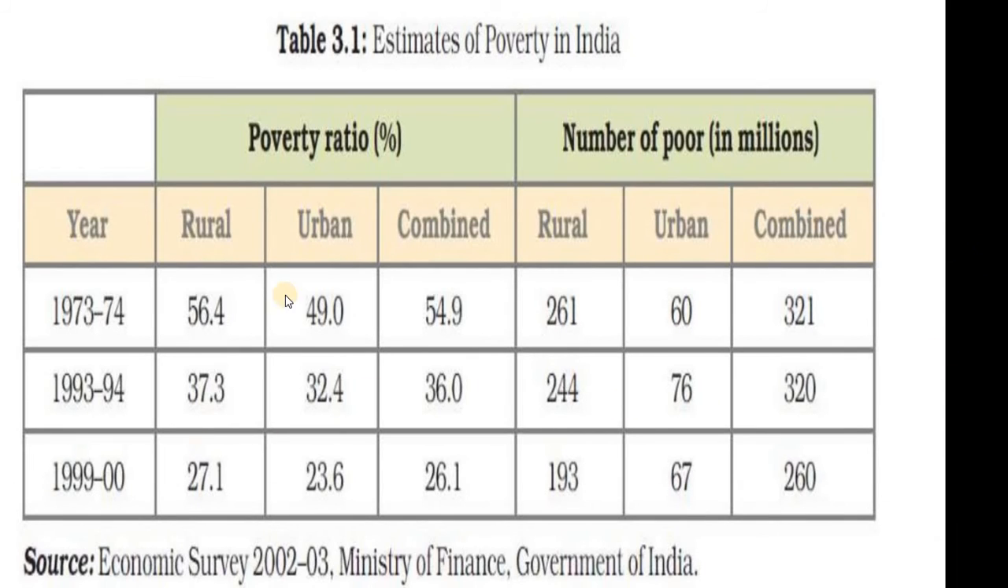Then here you can see in the table, in 1973 in rural areas it was 56.4 and in urban areas it was 49. In 99-2000 it is 27.1 and 23.6, combined 26.1. Then in millions, rural areas it is 193, urban areas it is 67, and combined it is 260. This is the condition of estimation of poverty in India.